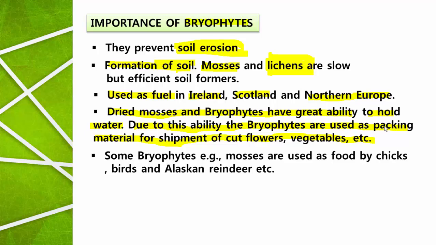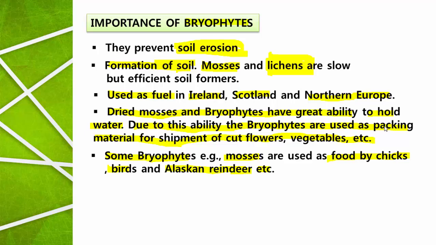Then some bryophytes, like mosses, which are groups of bryophytes, are used as food by chicks and small birds along with Alaskan reindeer. Its horn is a very attractive, branched structure in Alaskan reindeer. By chicks and small birds, the bryophytes are used as food.